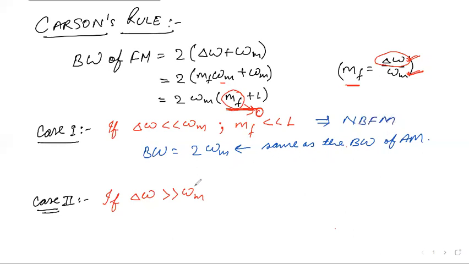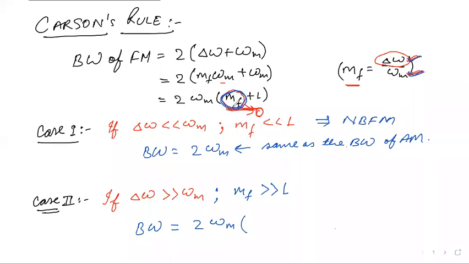In the second case, when del omega is very much greater than omega m, in that case mf is very much greater than 1, because if del omega is much larger than omega m, its ratio will be much greater than 1. In that case, what will be the bandwidth? The bandwidth will be 2 omega m (mf plus 1).